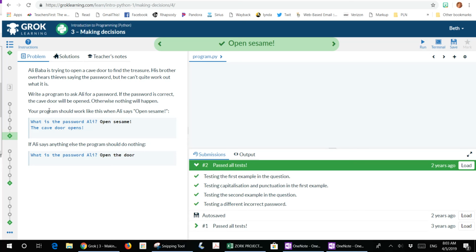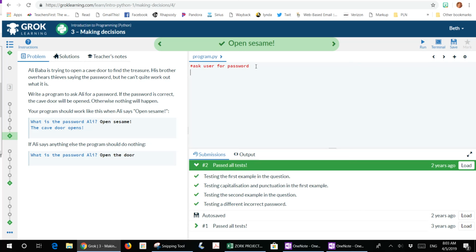and then you decide what's the first thing you have to do. So in this program, the first thing you have to do is ask the user for a password. So that's our first remark. And to do a remark in Python, it's the hashtag symbol. So you put in a hashtag and you say, ask for password, or whatever it is that you're trying to do. Okay, and then you're going to type in your line of code.